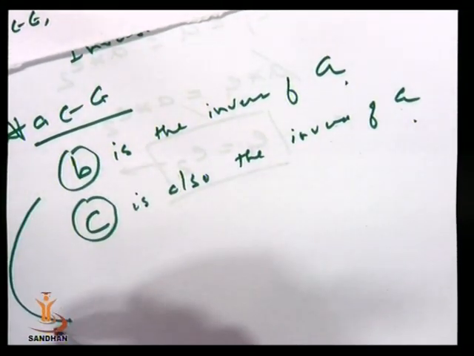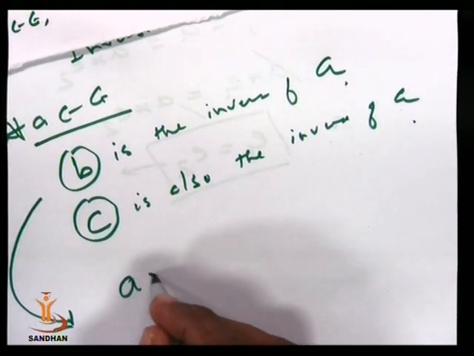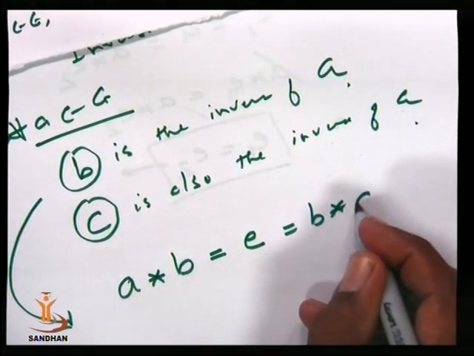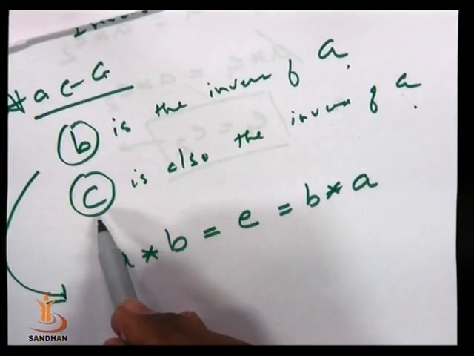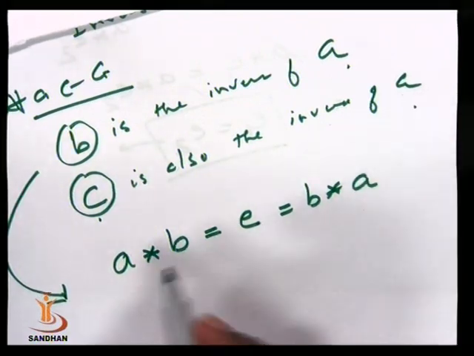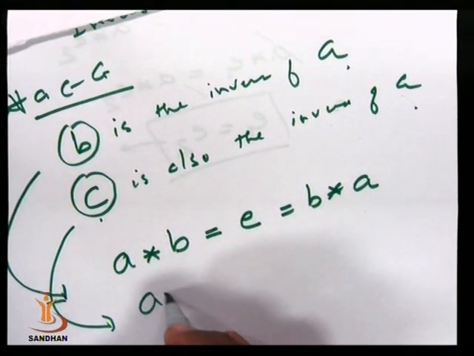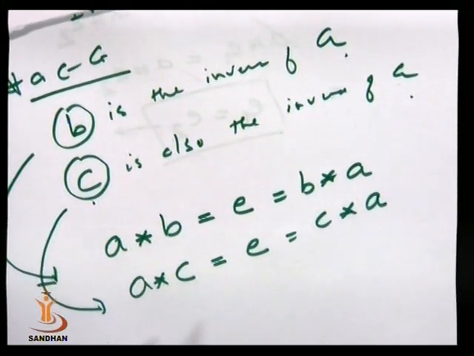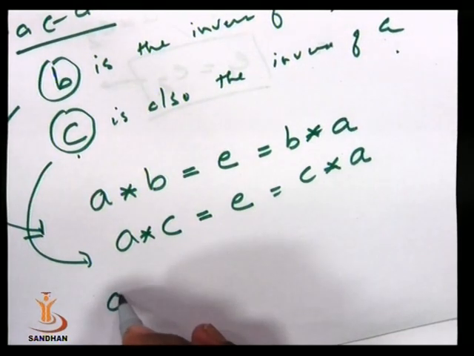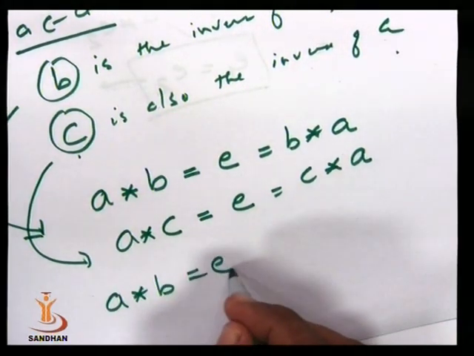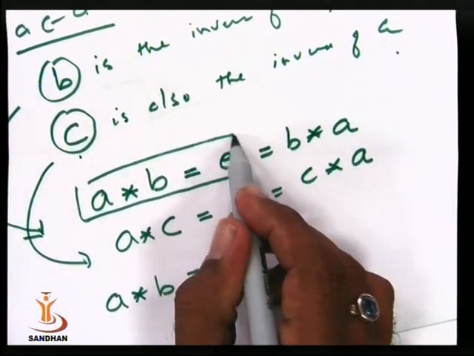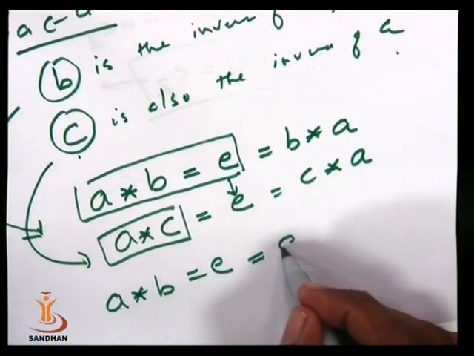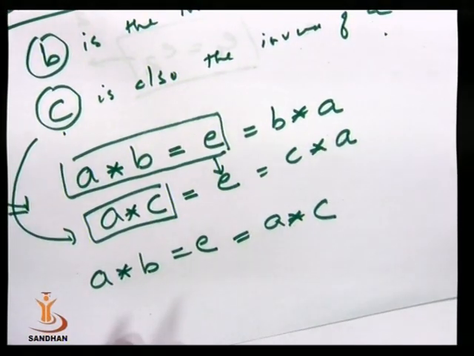Now say if B is the inverse of A, then we have A star B is equal to identity, is equal to B star A. Similarly, if C is the inverse element of A, then we have A star C is equal to identity, is equal to C star A. Now here we have A star B is equal to identity. This is also identity, and identity is equal to A star C. So we can write this as A star C. And again by using